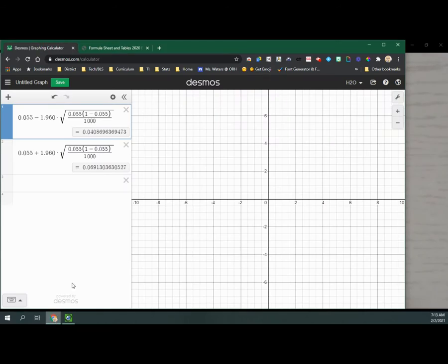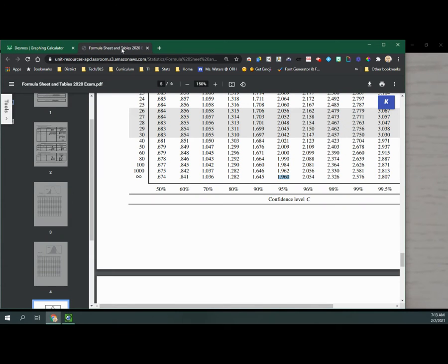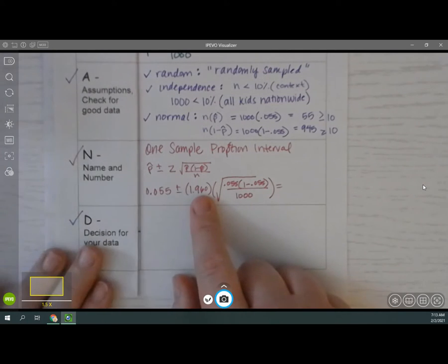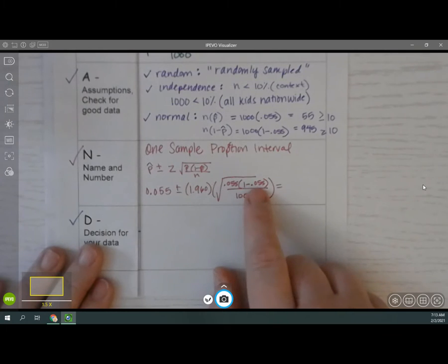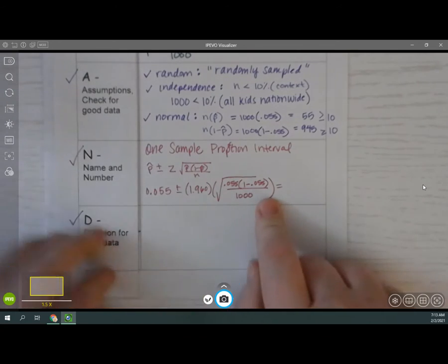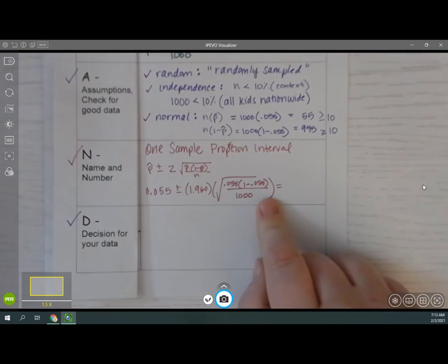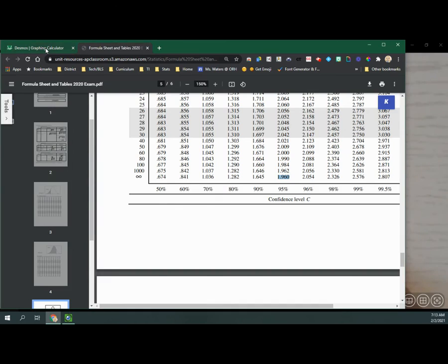Again, we get that number by looking at our formula sheet and tables. 95% confidence interval is a 1.96 for a z-score. And then we plugged in our p hat, our 1 minus p hat, and our n. Now, this is not something you should do in your head. This is not something you should do by hand. I recommend using a calculator. My example uses Desmos as an online calculator.